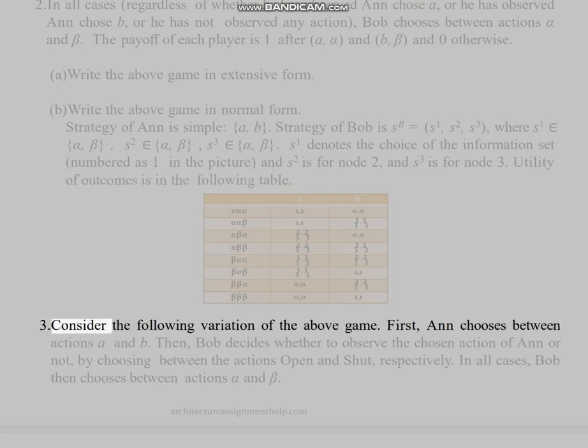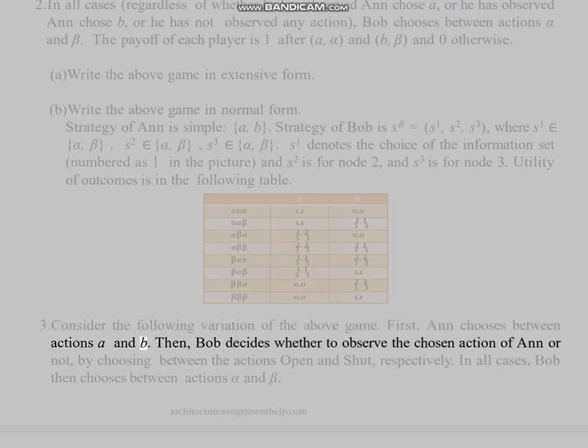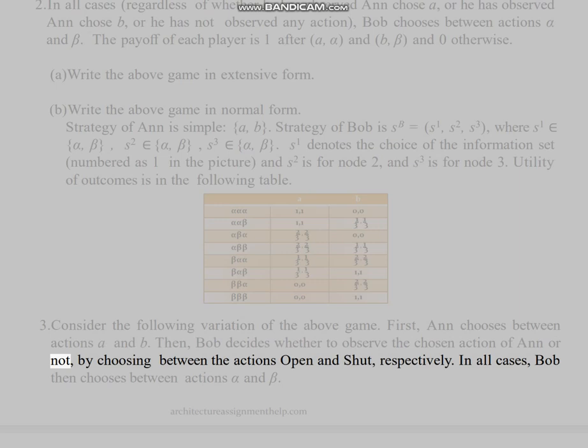3. Consider the following variation of the above game. First, Ann chooses between actions A and B. Then, Bob decides whether to observe the chosen action of Ann or not by choosing between the actions open and shut, respectively. In all cases, Bob then chooses between actions alpha and beta.